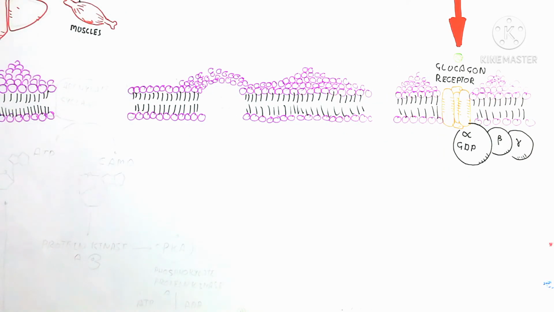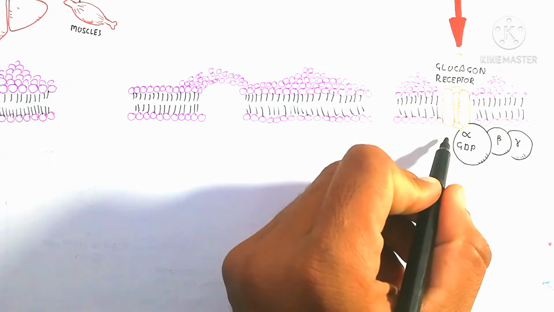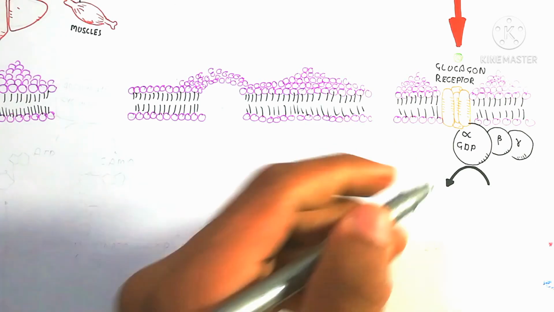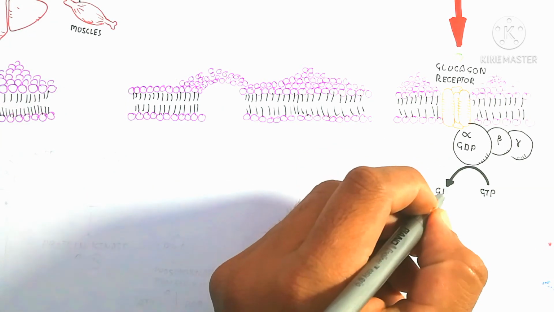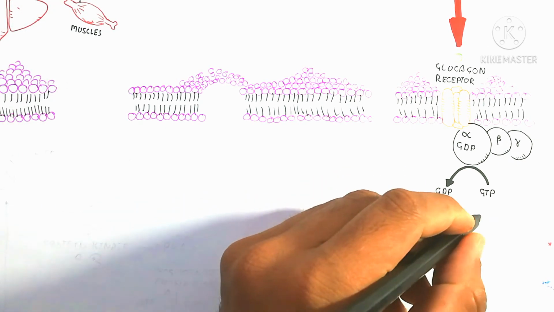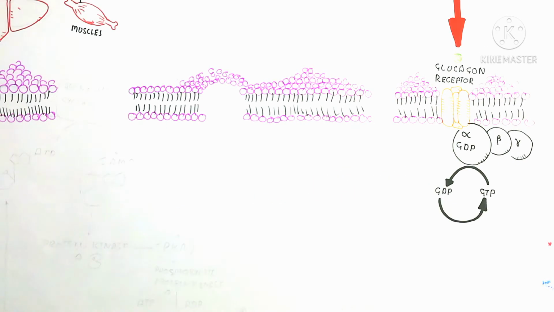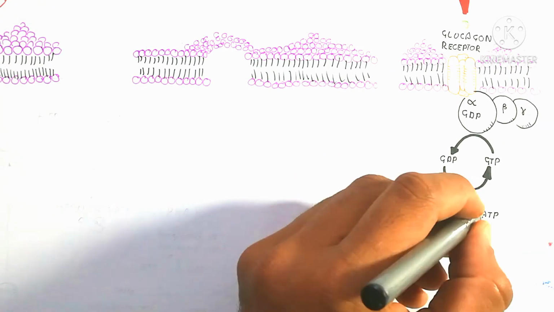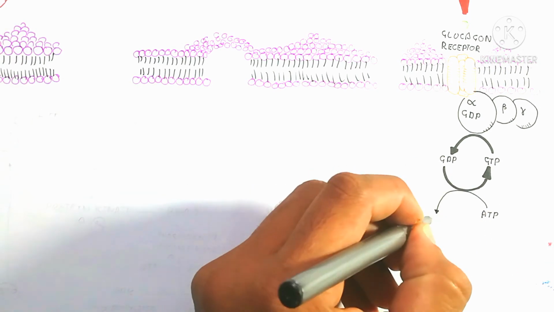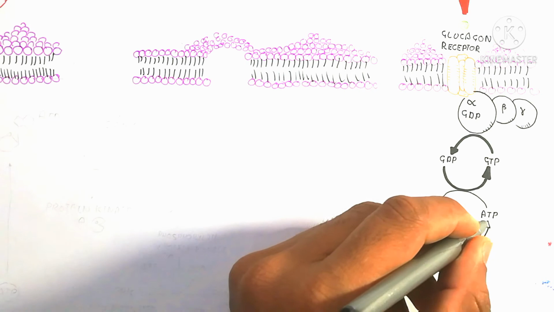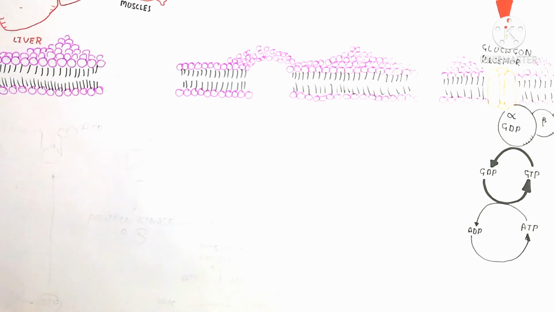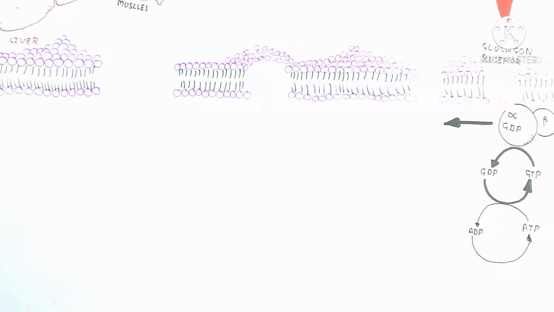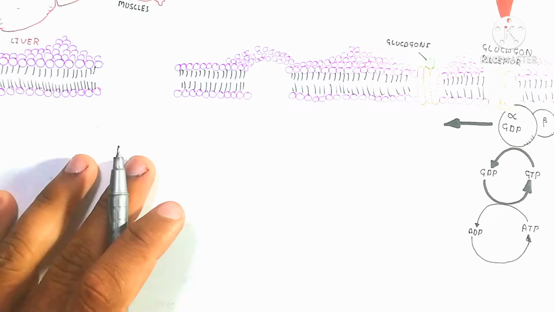Here I am drawing a glucagon receptor or adrenaline receptor. Suppose this is the glucagon receptor, which contains three protein subunits: alpha, beta, and gamma. GDP, guanosine diphosphate, is present, which is activated by GTP; the GDP is converted to GTP, and this GTP separates from the other two subunits.